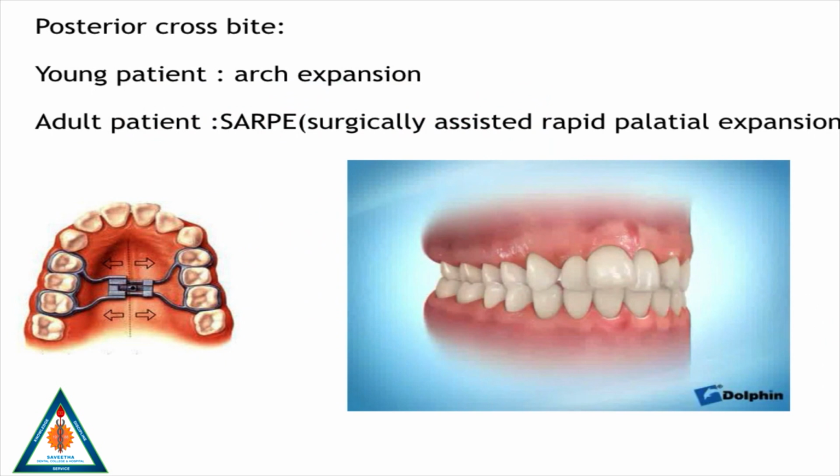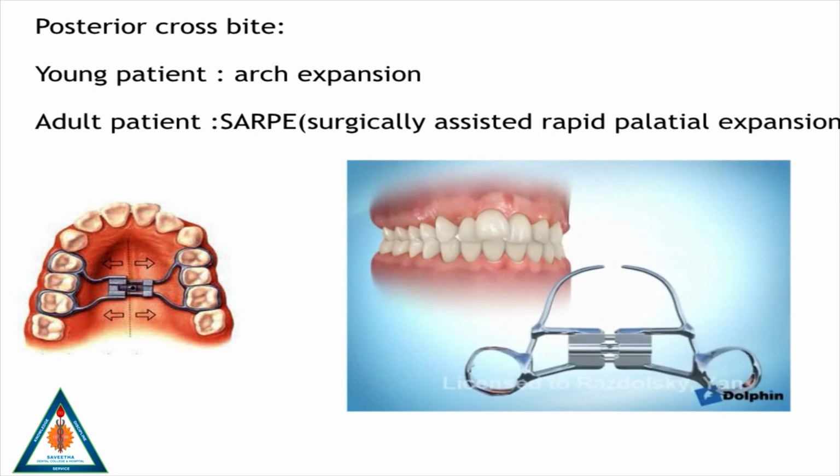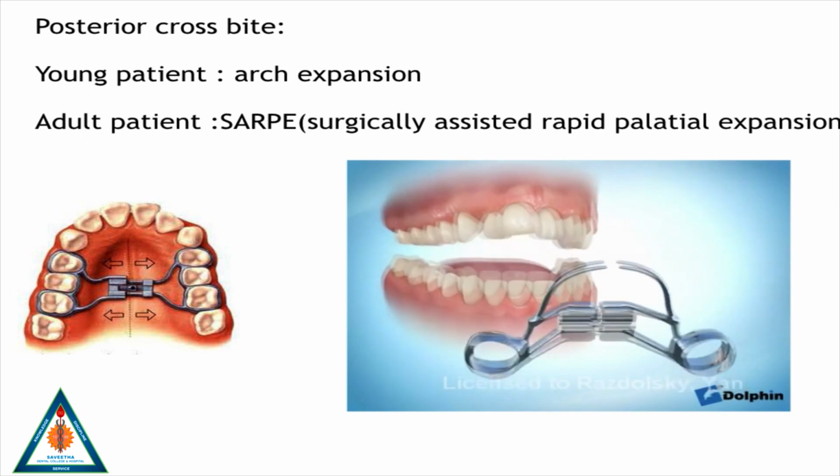Posterior crossbites can be treated in case of a young patient by arch expansion, and in case of an adult patient, a surgically assisted rapid palatal expansion is done in order to open up the palate. The following is a video showing an expansion appliance in action.